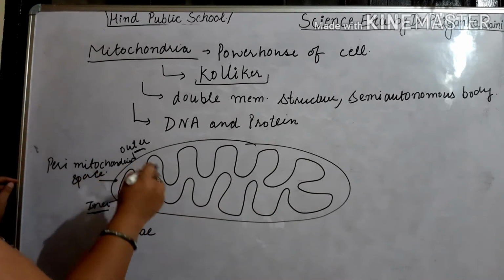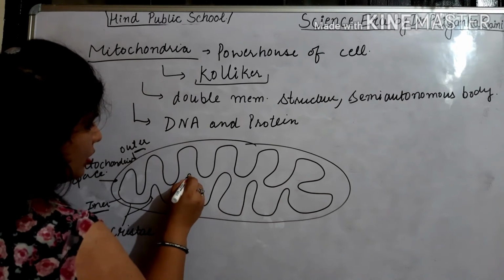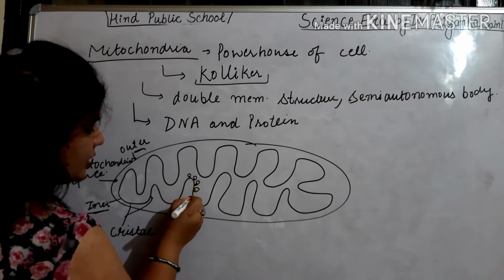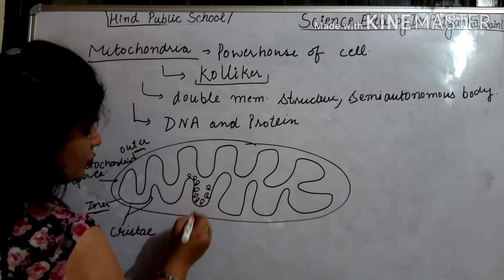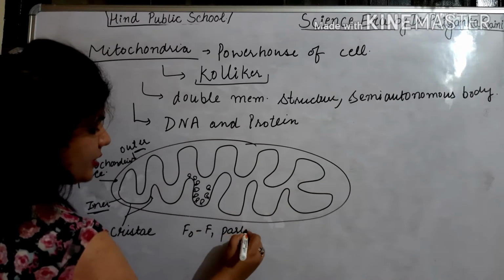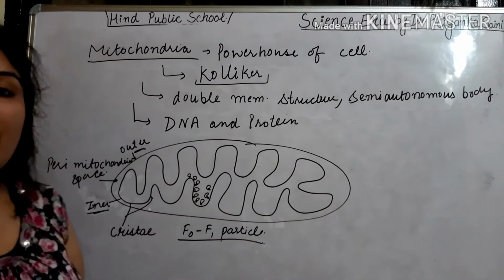This folding consists of small structures that are known as oxysomes, or they are also known as F0 and F1 particles, because they are responsible for the formation of energy